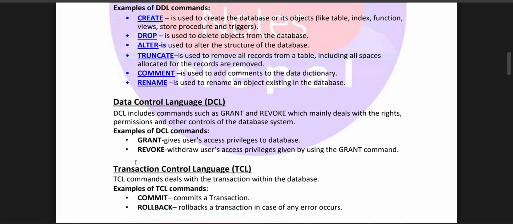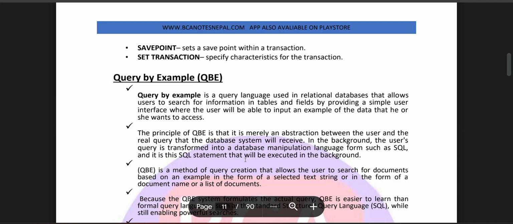Data control language, DCL, includes commands such as grant and revoke, which mainly deal with rights, permissions, and other control of the database system. Examples of DCL commands: Grant gives users access privileges to the database. Revoke withdraws the user access privileges given by the grant command. Transaction control language, TCL, commands deal with transactions within the database. Examples of TCL commands: Commit commits a transaction. Rollback rolls back a transaction in case of any error. Savepoint sets a save point within the transaction. Set transaction specifies the characteristics for the transaction.